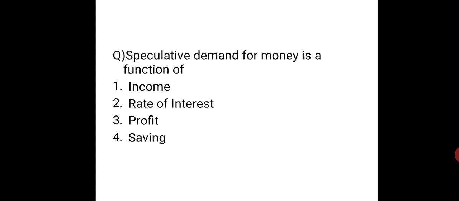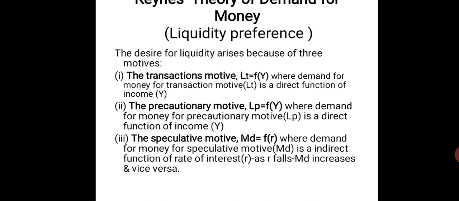Okay, moving on to the next question. Speculative demand for money is a function of. So this is Keynes' demand for money theory, right? So he believed that speculative demand for money depends upon income, rate of interest, profit, or saving. It has to be rate of interest.